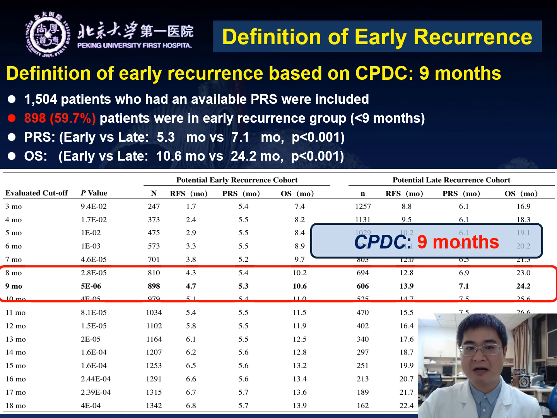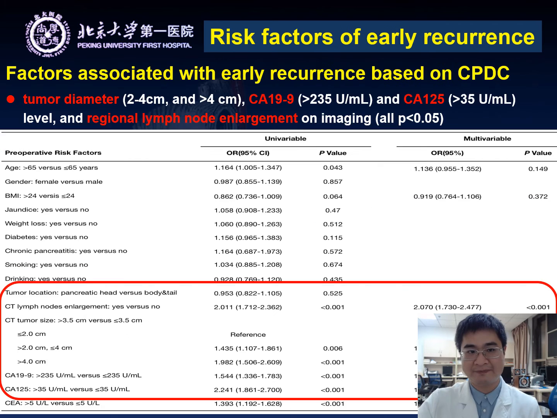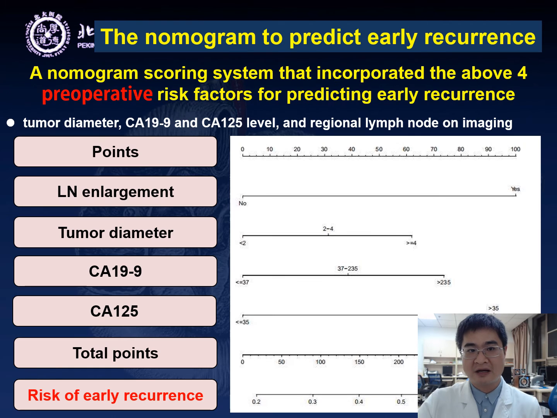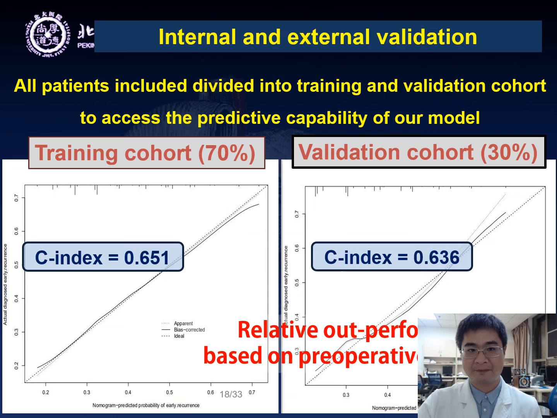Based on post-recurrence survival, we found 9 months after radical resection was the optimal time interval for early recurrence among Chinese PDAC patients. And 4 preoperative variables were identified as the independent risk factors associated with early recurrence. Then a nomogram was developed to include the above 4 independent preoperative predictors.